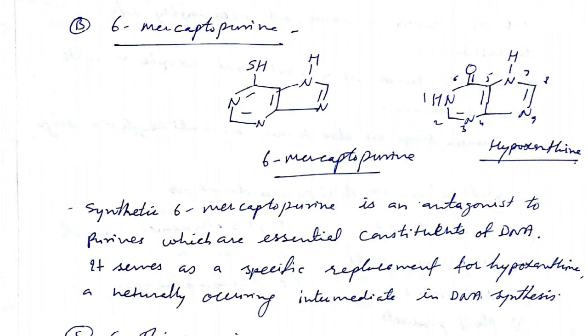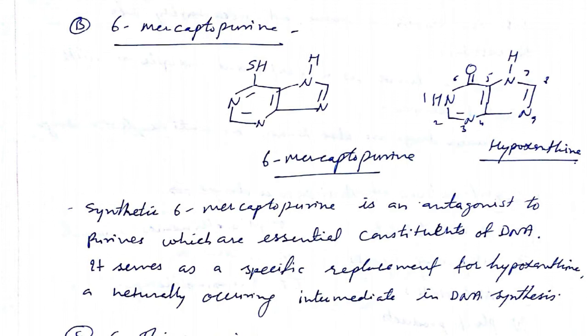6-mercaptopurine has a structure similar to purine analogs. It's a purine analog with a mercapto SH group at position number 6. And you know that purine bases like adenine and guanine both contain hypoxanthine.